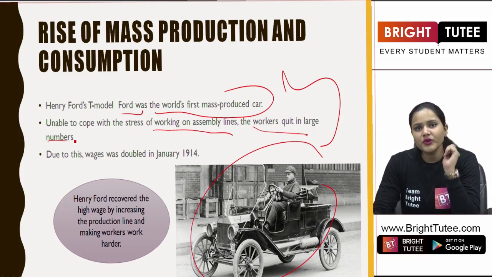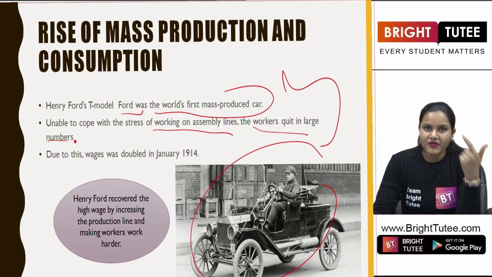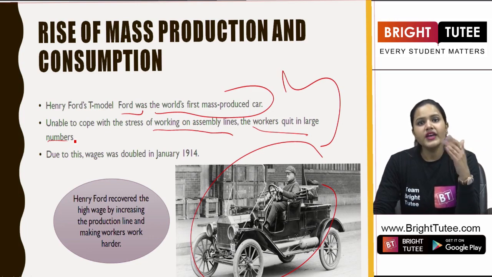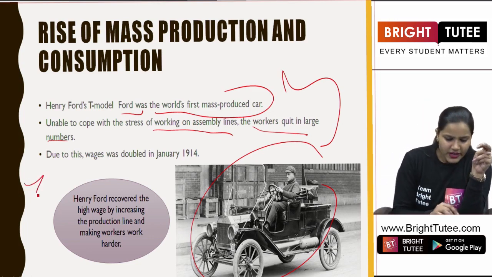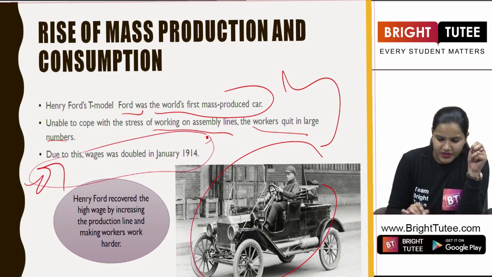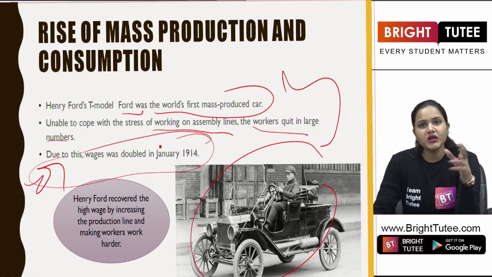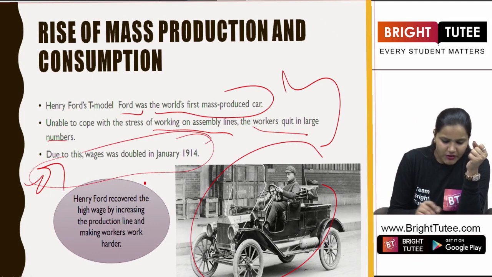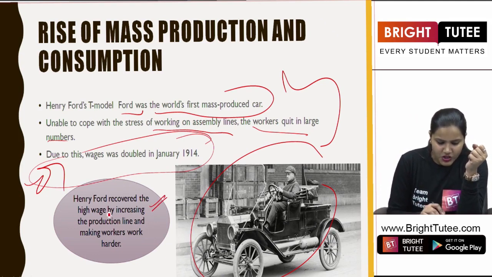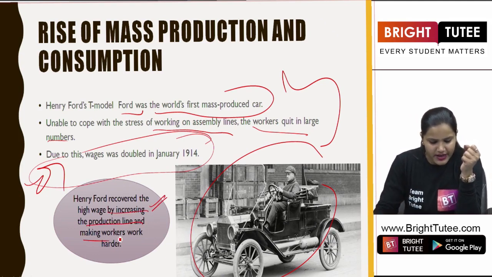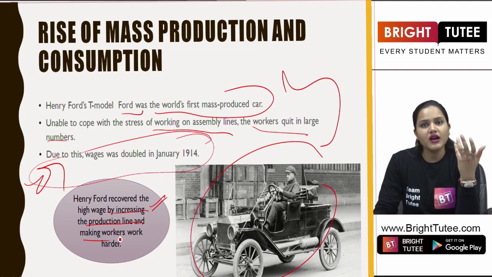And as a result of it, what happened? Henry Ford decided to double their wages. And this is how he started to get all these people again. So by 1914, he doubled the wages and these people again came to work. So Henry Ford recovered the high wage by increasing the production line and making workers work harder.